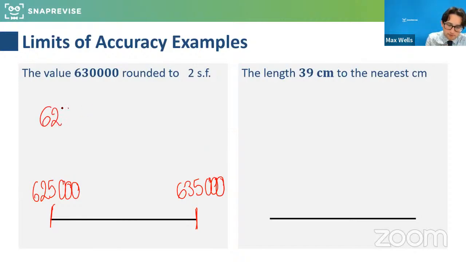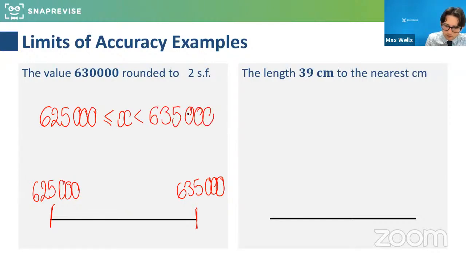So the way we write this mathematically is in the following way, and this is really important. Say X is the number it could have been, that we're saying what could have rounded to that. Then what we've got is this lower boundary. Hopefully everyone can see that this means X is between 625,000 and 635,000, inclusive of this value, but strictly less than this value. So it means it could have been that value or more, and it could be up to, but not including this value, because 635,000 would round up.